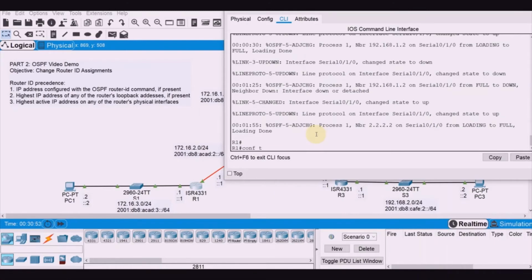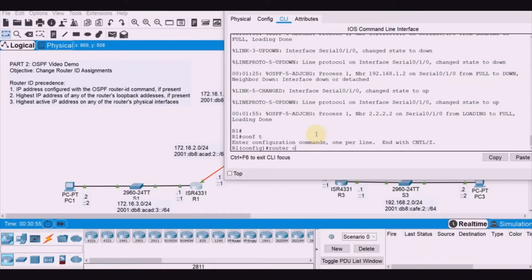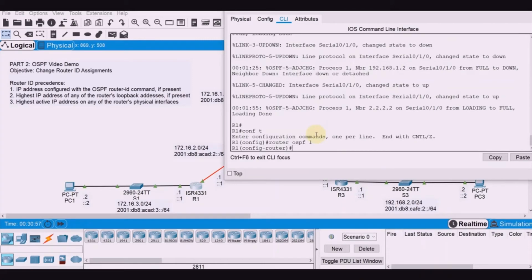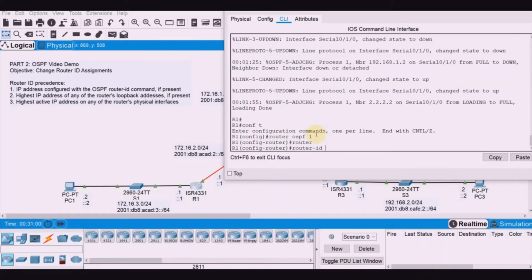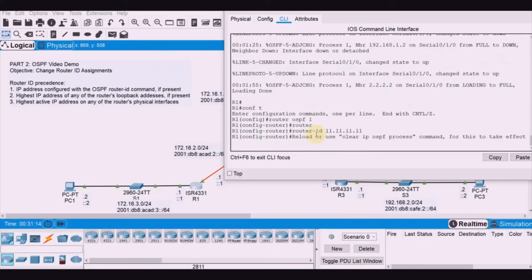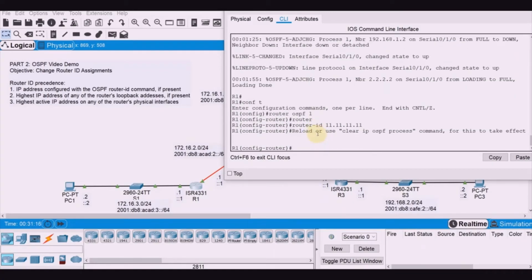To define the router ID, we have to get inside the OSPF process. So that would be configure terminal, router OSPF 1. In here, this is where we define the router ID. For instance, the router ID that we're going to set is 11.11.11.11. Take note that this is in the form of an IP address. The command clear IP OSPF process can then be used to apply this router ID set on R1.